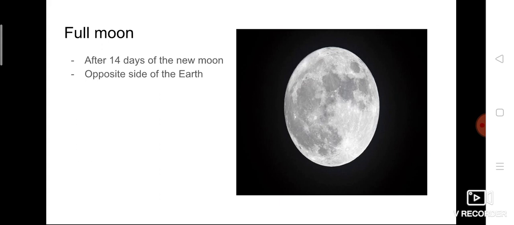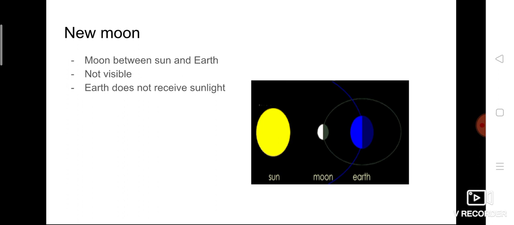So what do we mean by the opposite side here? The moon reaches the opposite side of the earth, while when it is in new moon, I hope you remember, just see this new moon. During new moon, the moon is between sun and earth, okay. After that, it starts to move. Next one, crescent moon. While crescent, you can see 15 to 25% of the moon. And half moon, it comes below the earth, and then again it moves, 75% you can see in gibbous moon. While reaching the full moon, you can see 100% of the moon.